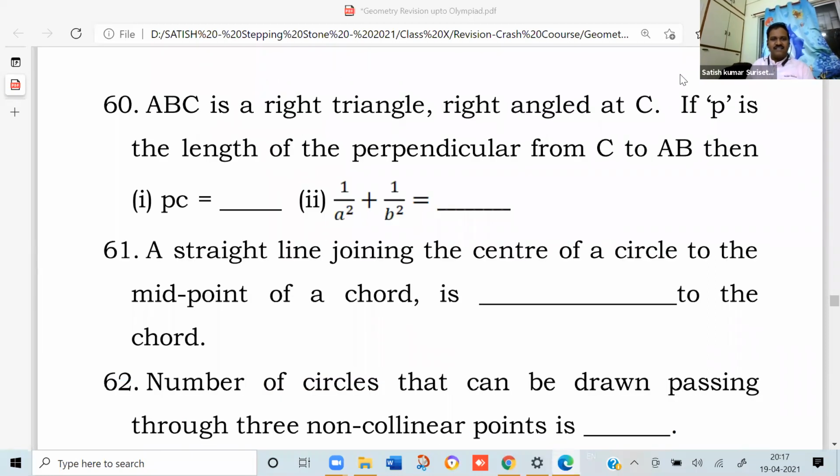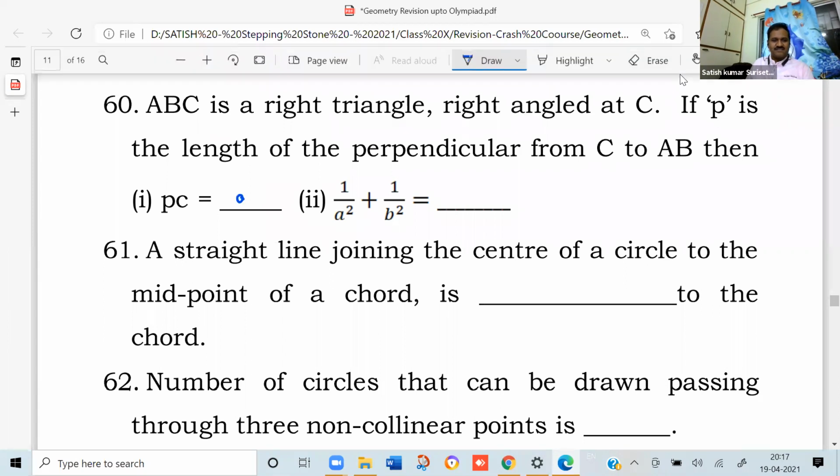ABC is right angled at C. If P is the length of the perpendicular from C to AB, then PC equals, you can derive it as AB, and 1 by A square plus 1 by B square equals 1 by P square. Now, observe the figure.